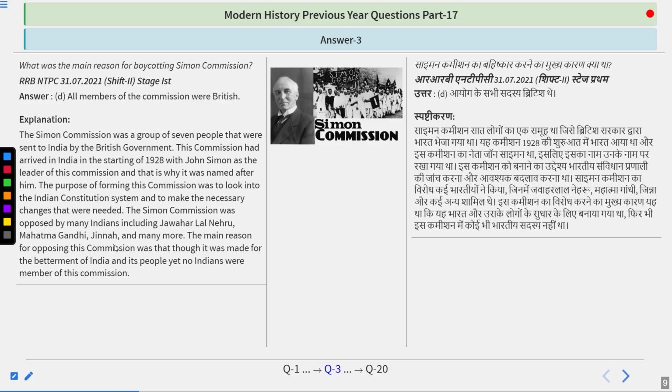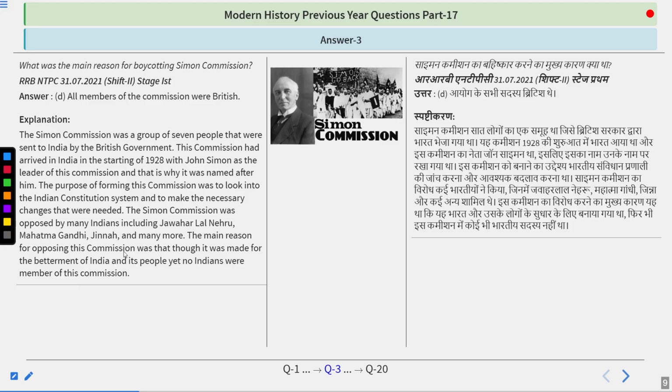The Simon Commission was a group of 7 people that was sent to India by the British government. The commission had arrived in India at the start of 1928 with John Simon as the leader, and this is why it was named after him. It was also known as the White Commission. The purpose of forming this commission was to look into the Indian constitutional system and to make the necessary changes. The Simon Commission was opposed by many Indians, including Jawaharlal Nehru, Mahatma Gandhi, Jinnah, and many more.